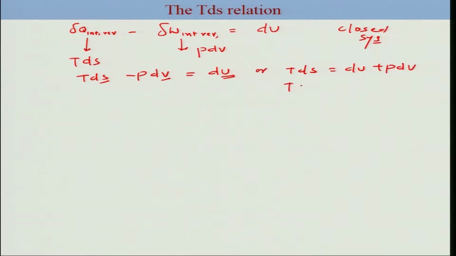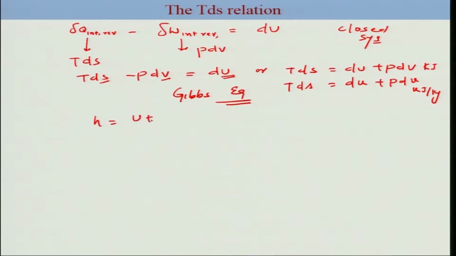I can also write it per unit kg. This will be in kilojoules per kg, and this will be in kilojoules. Now this becomes your first Gibbs expression. This is nothing but the Gibbs equation. You can extend this exercise to the case of enthalpy, considering that enthalpy is nothing but U plus PV.